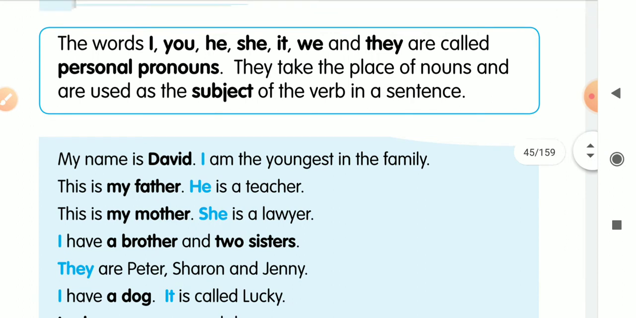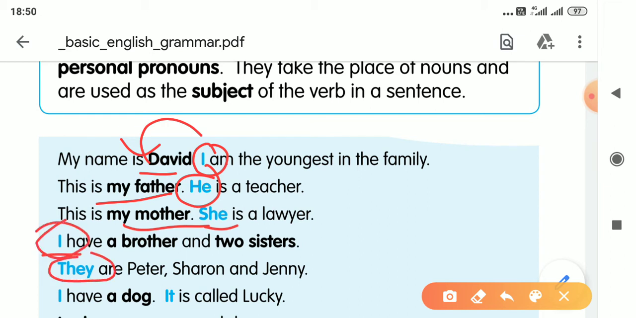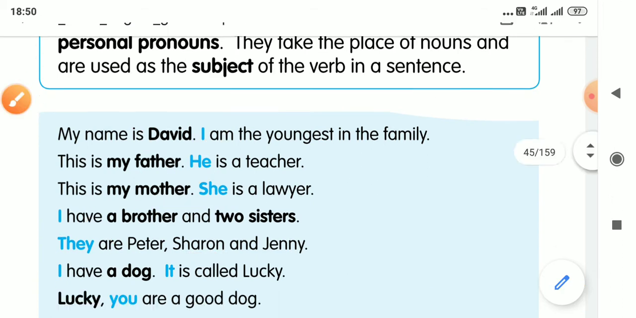You just see the example. Here I is used for David. In the place of noun, I am. He for his father. She for my mother. I have a brother and sister. So as a subject it is used. They. Like that, these are different pronouns you can use in a sentence. So this is your personal pronoun.